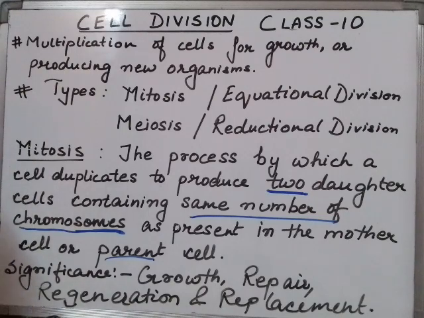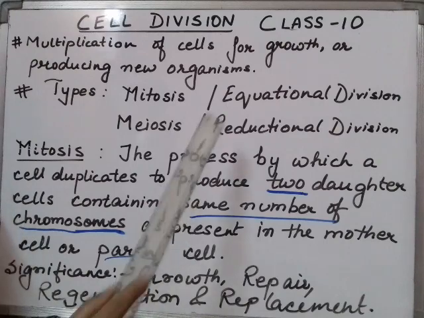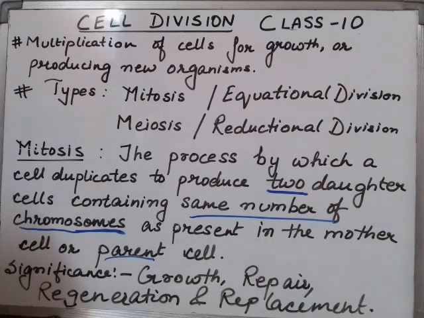What is mitosis? The definition, the meaning has to be understood. It's a cell division. We need to know what kind of cell division it is, and why it is called equational division. It's one of the most important questions that comes under the give-reason category, or can be given as an application-based or theoretical question: why is mitosis called equational division?